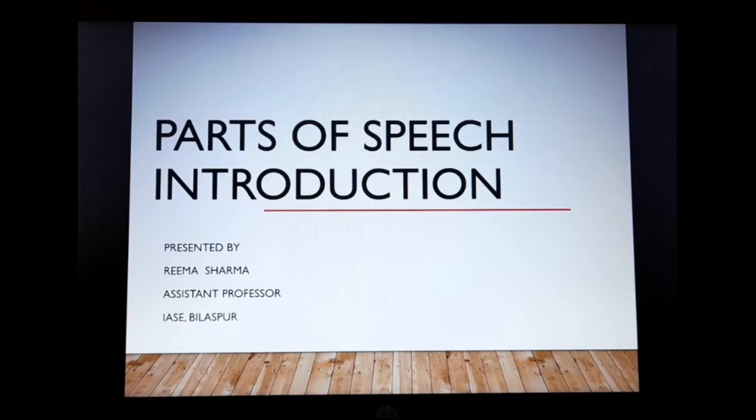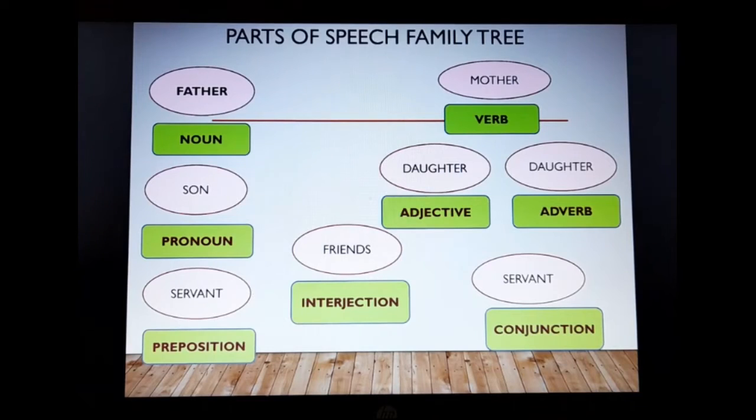We'll be discussing, as I said in the last episode, parts of speech family. In our last part, we had discussed this parts of speech family tree, and we discussed that all the parts of speech function in the same way as the members of a family.